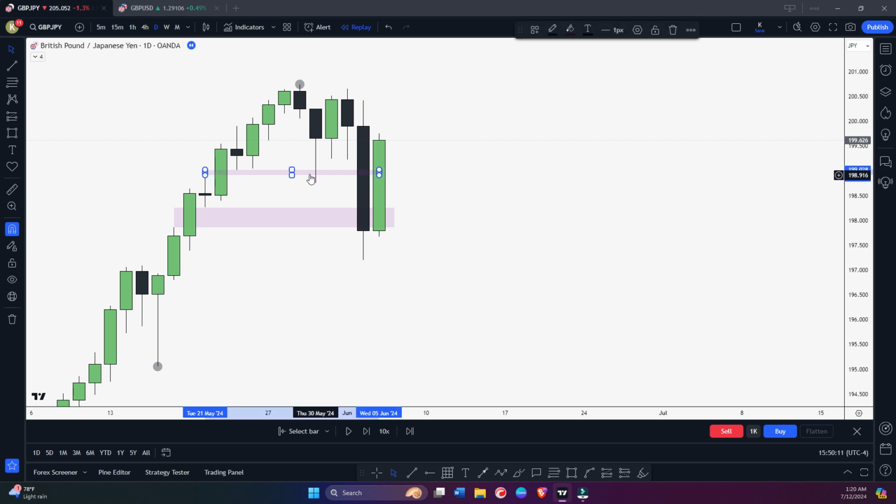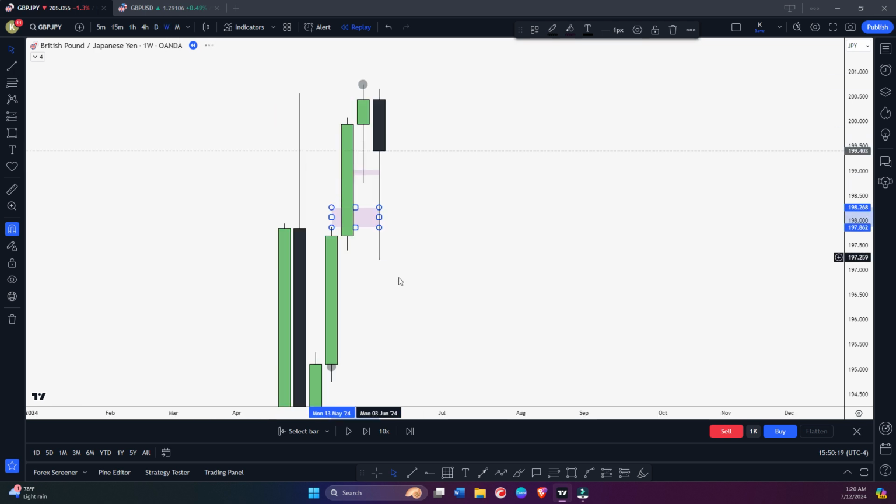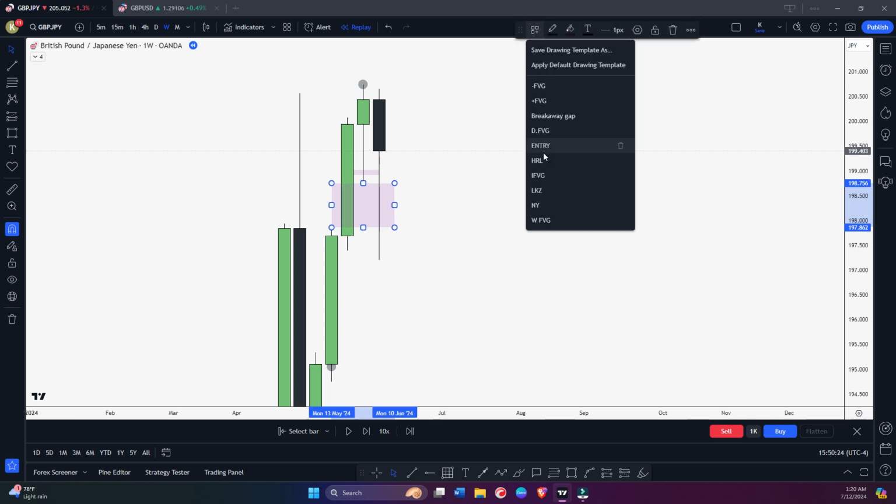So why didn't price hold this daily fair value gap? You can see we traded lower toward this fair value gap. Let's check the weekly time frame. On weekly, you can see we have this fair value gap here.